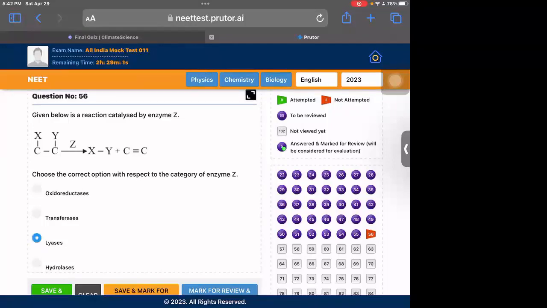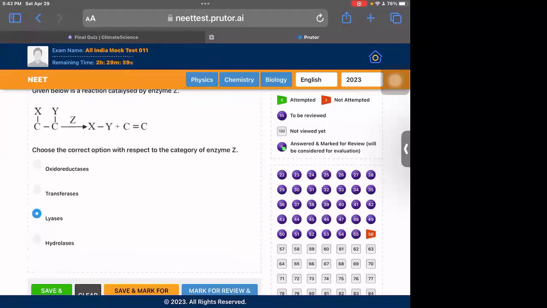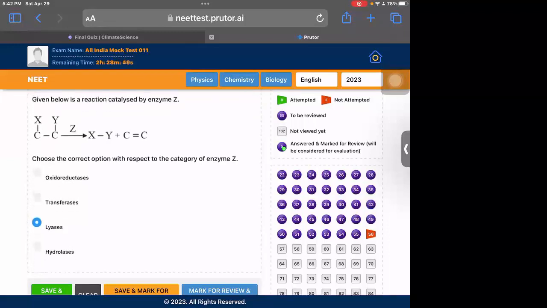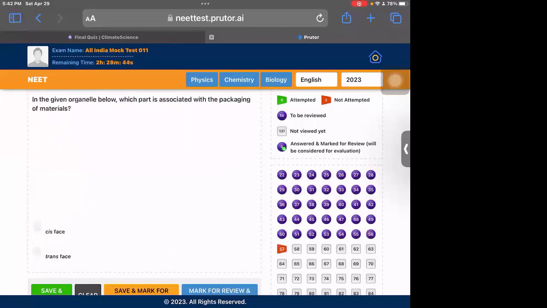Examples of reactions catalyzed by which type of enzymes is also given in NCERT. And you need to know which enzymes catalyze which type of reactions. So double bonds are always made by ligase. So that's the correct one here.